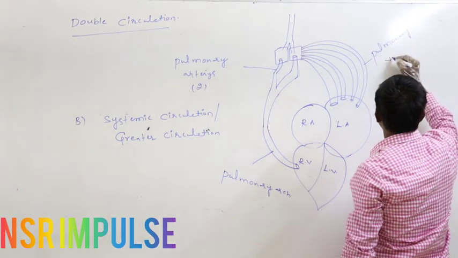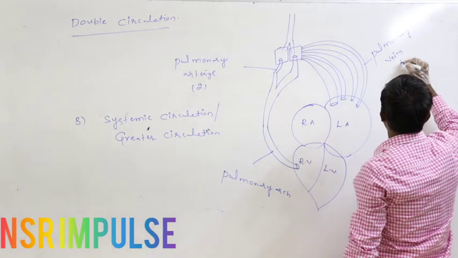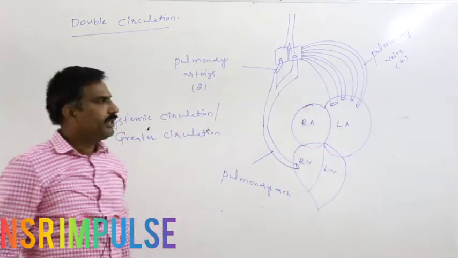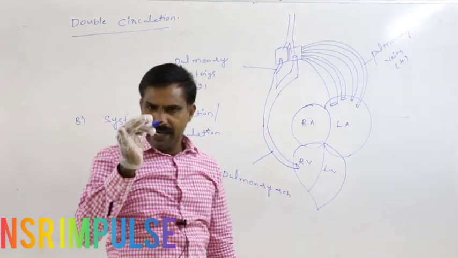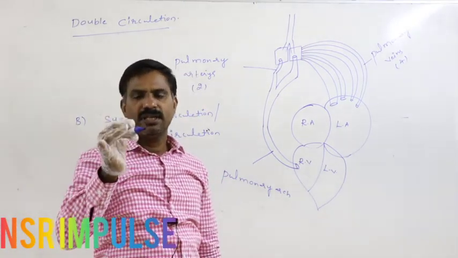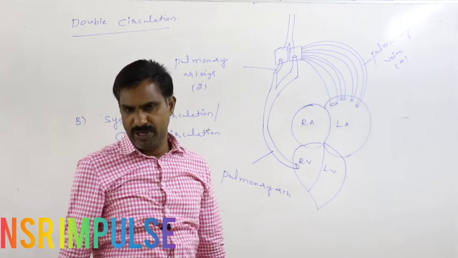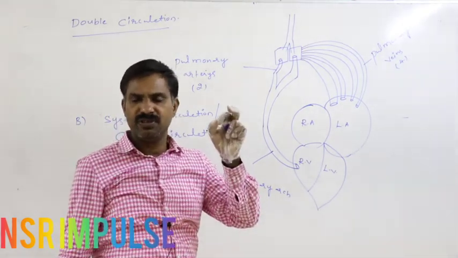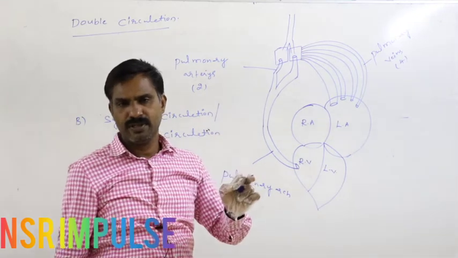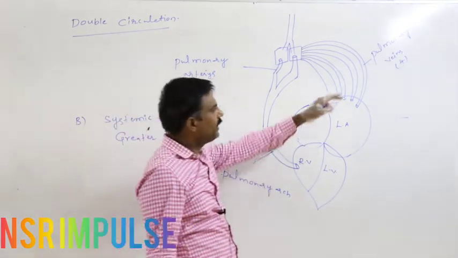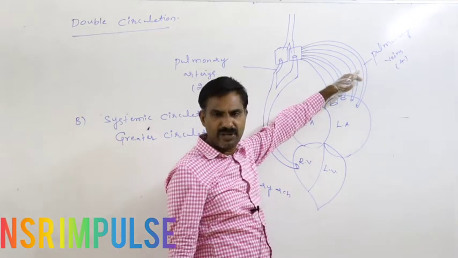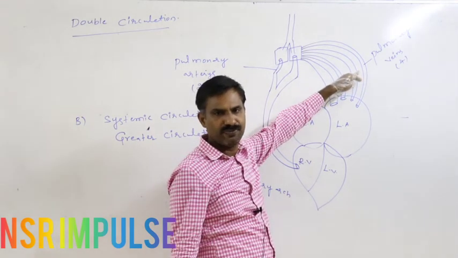Pulmonary veins, they are 4 in number. So all kinds of veins are with deoxygenated blood, but the exception is that in pulmonary veins, oxygenated blood is present. That is the exception.